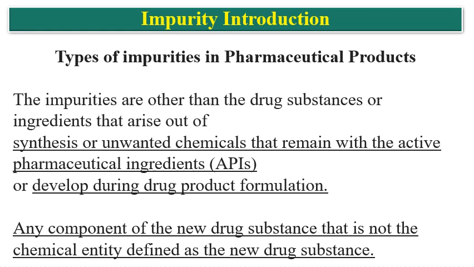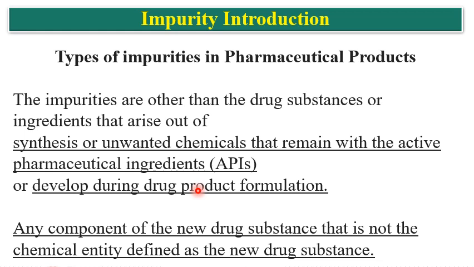So impurity is any component of the new drug substance that is not the chemical entity defined as the new drug substance. So these are the unwanted chemical compounds present in the API or in the drug product, and these may come from synthesis of the APIs.